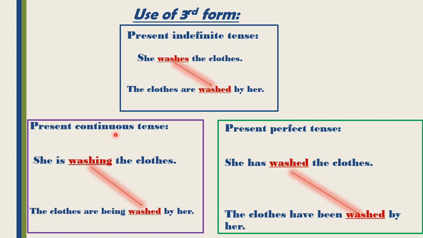Now present continuous tense, we have to use the third form of verb of wash, that is washed. Now in the present perfect tense, we have to use the third form of verb of wash, that is washed. So it means that we have to use third form of verb, whether it is present indefinite tense, present continuous tense, or present perfect tense. We always use third form of verb.